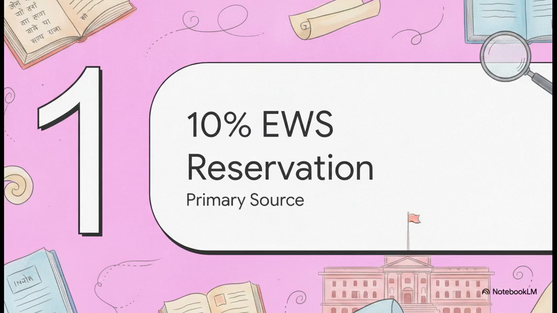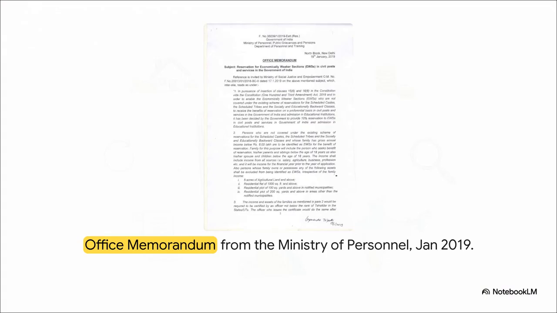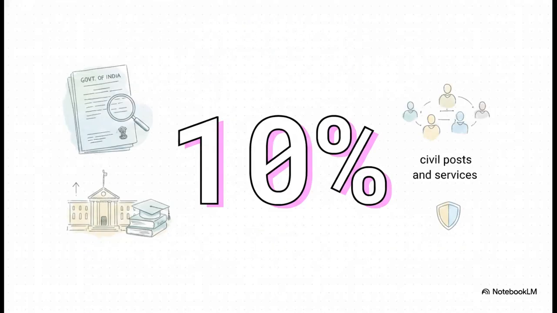Part 1. The 10% EWS reservation. If we really want to understand a policy, we've got to go straight to the primary source material. What we're looking at here is the actual Office Memorandum, dated January 19, 2019, straight from the Ministry of Personnel. Yeah, it looks like a dense wall of bureaucratic text, right? But don't worry, our whole goal today is to translate this exact document into plain, actionable language. No fluff, just the facts pulled directly from these official paragraphs. And it all begins with this foundational metric, 10%.